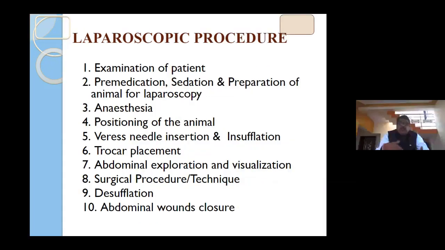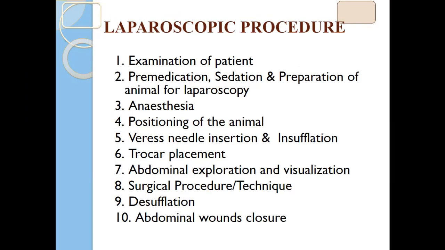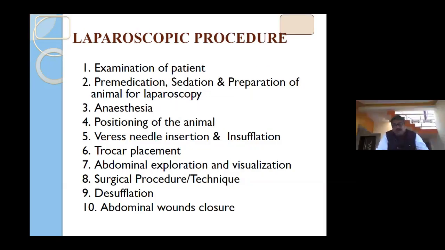And even if you don't have inhalation anesthesia, you can go for CRI, continuous rate of infusion, with propofol, or you can use infusion pumps and calculate the doses going in over a period of time. So this type of anesthesia can be used. As far as preparation of the animal before anesthesia, 12 to 24 hours fasting is very important. You have to empty the GI tract, empty the bladder, and prepare the animal properly for the particular laparoscopic surgery.